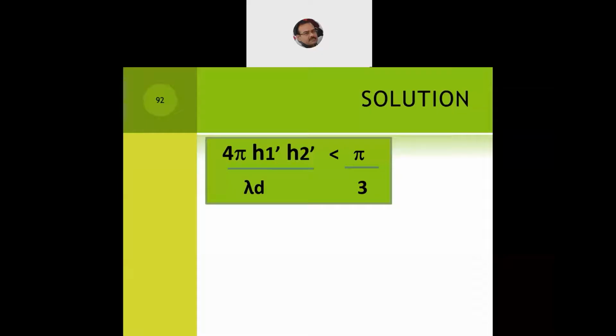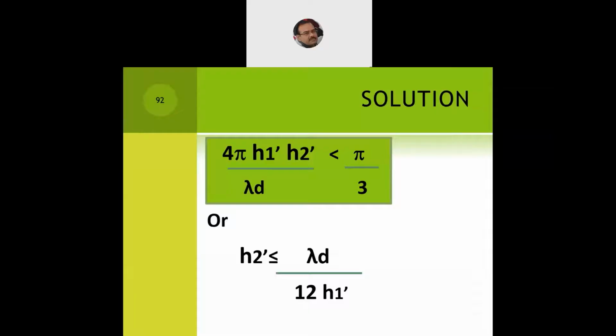Because pi is on both sides, it can be cancelled. If I only want to compute h2 dash, by cross multiplication, pi into lambda d, then 3 into 4, 12 pi, and pi will cancel, so 12 h1 dash. So we have h2 dash less than or equal to